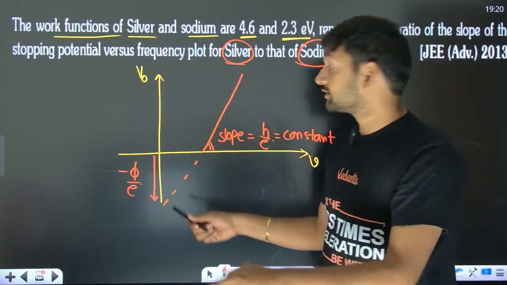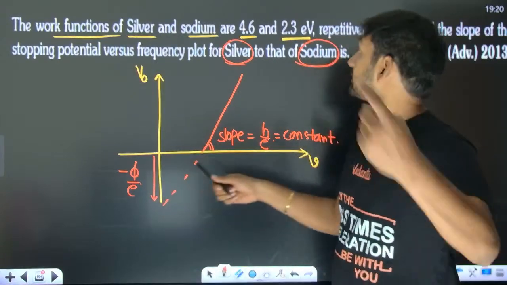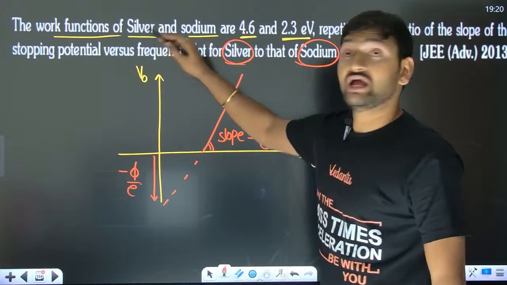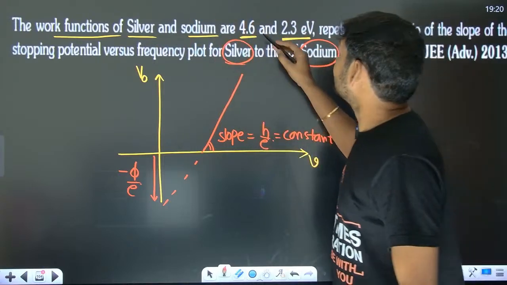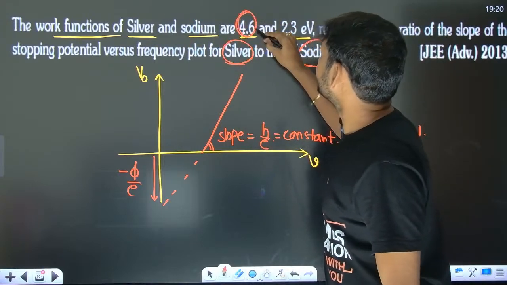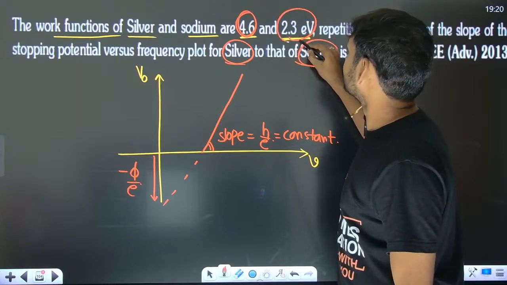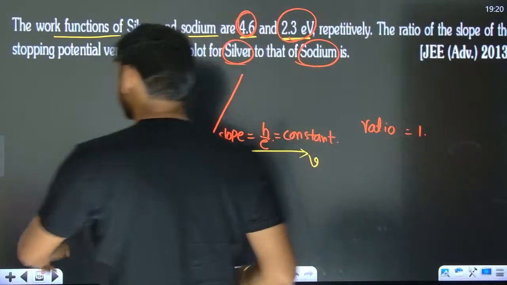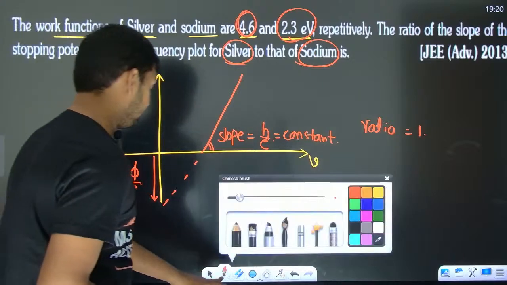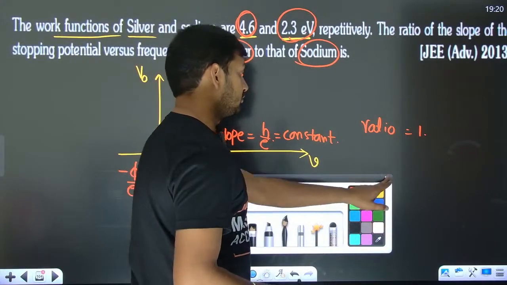Work function is contributing for the intercept. Now if you ask me which one is going to have more negative intercept, then silver will have more negative intercept than the sodium. So if they are going to ask which graph belongs to what, for example, they have plotted 2 graphs like this,